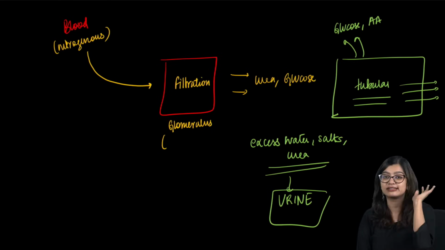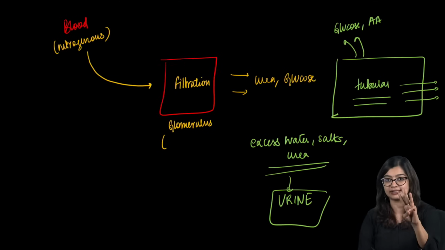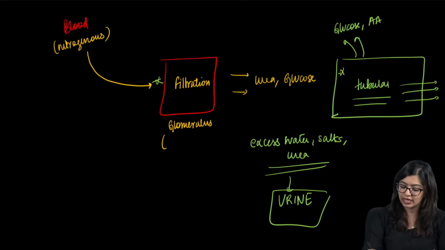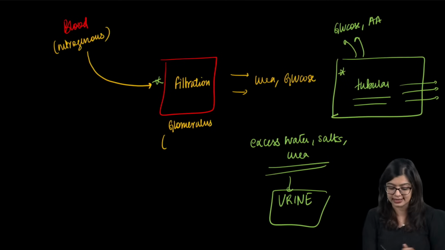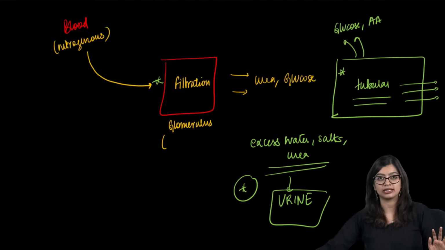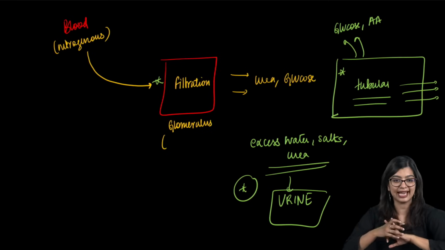So from the CBSE examination point of view, urine formation you need to write in 3 steps, right? You need to mention the filtration process, you need to mention the reabsorption process, and finally how secretion takes place and formation of urine takes place. Maximum you will get 3 marks for formation of urine. Yes?